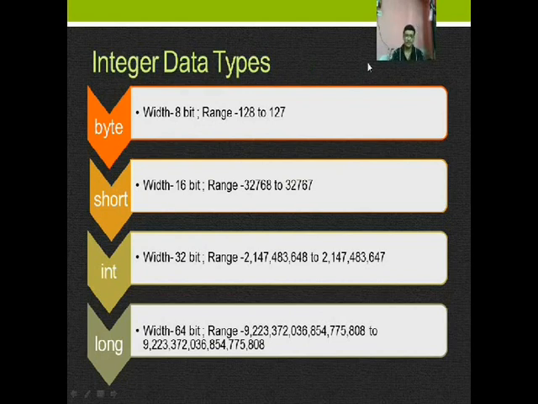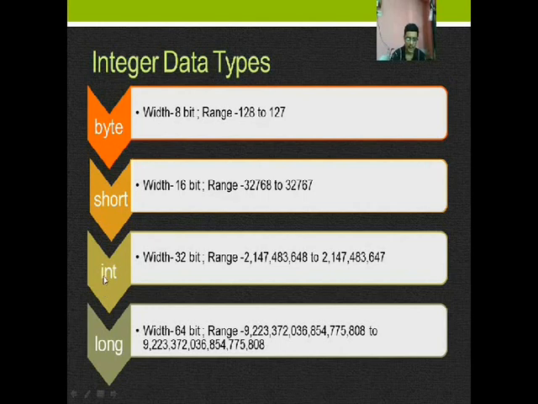For the integer data types, there is width and range, where range means the admissible values it can take. Now let us consider byte. The width of byte is 8 bit and the range is -128 to 127. The short data type's width is 16 bit. The range is -32768 to 32767. It is one less because of the negative numbers.